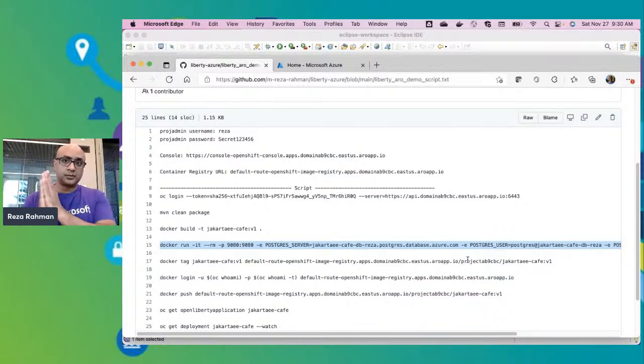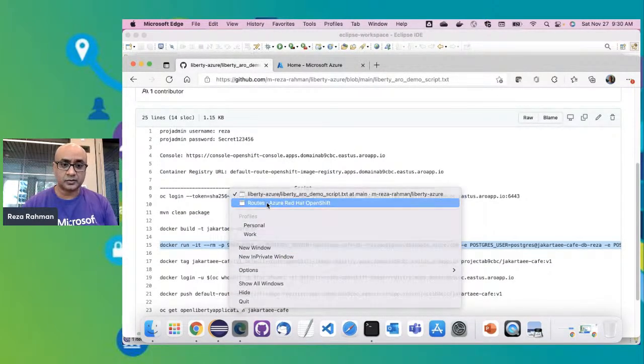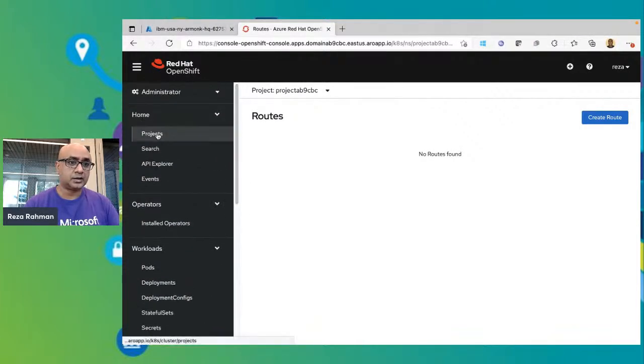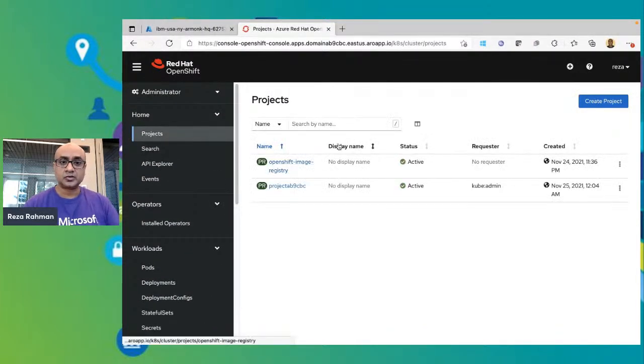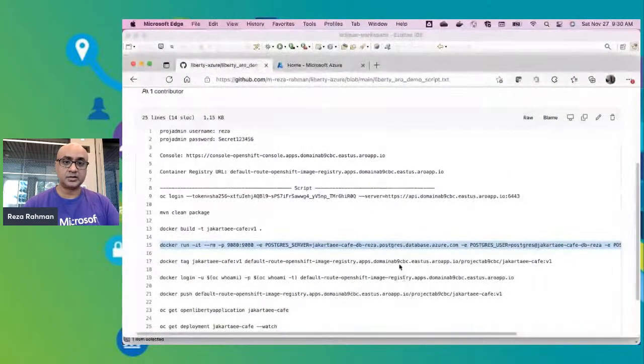Okay, so the next step for me is to go ahead and push this image onto the repository, and the repository I'll be using is the built-in OpenShift container registry. Remember that when we went into the OpenShift console, let's go ahead and use the OpenShift console again, and we go up to the very beginning here and go to projects. There is the OpenShift container registry, and the OpenShift container registry URL is actually available to me. So next I'm going to just push this image into the built-in registry. So let's go ahead and do that.